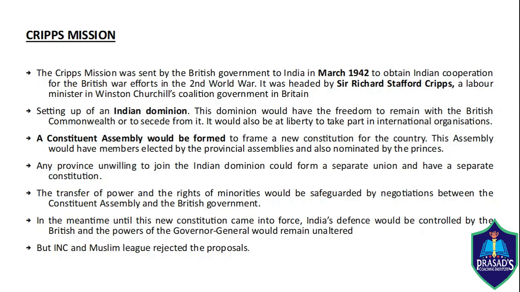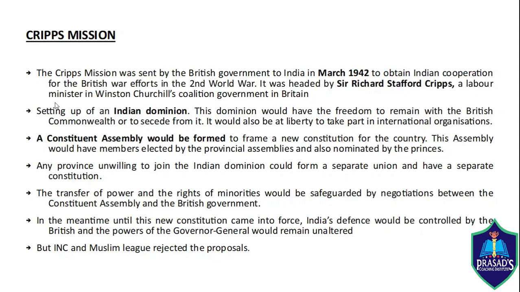In March 1942, Sir Stafford Cripps, a member of the British cabinet, came with a draft declaration on the proposals of the British government. The Cripps Mission was sent by the British government to India in March 1942 to obtain Indian cooperation for the British war efforts in the Second World War. It was headed by Sir Richard Stafford Cripps, a Labour minister in Winston Churchill's coalition government in Britain.